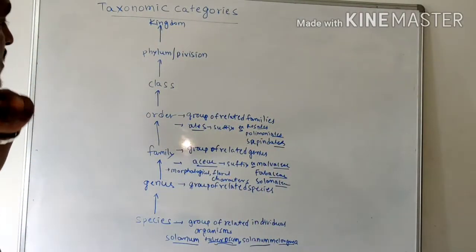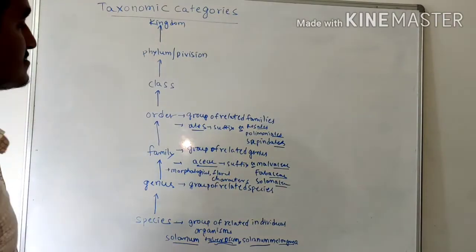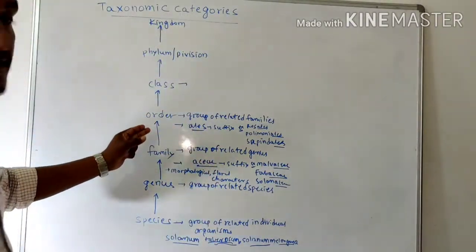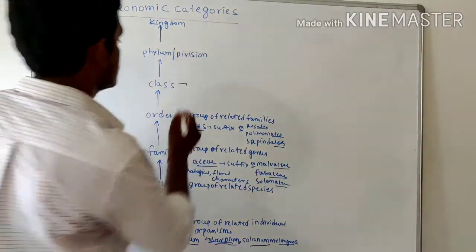The next one is class. A group of related orders we call a class.